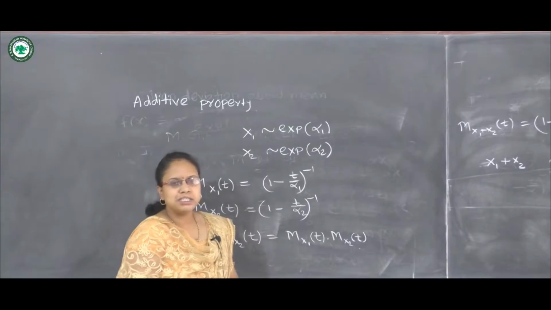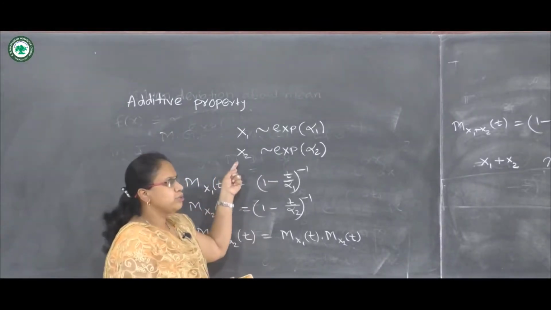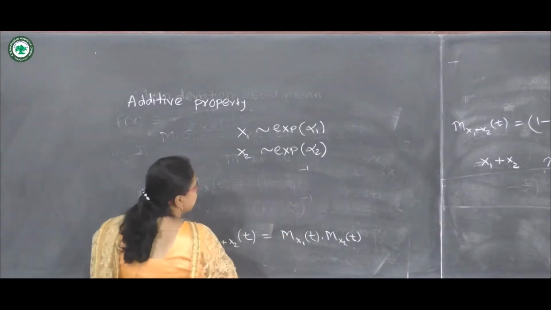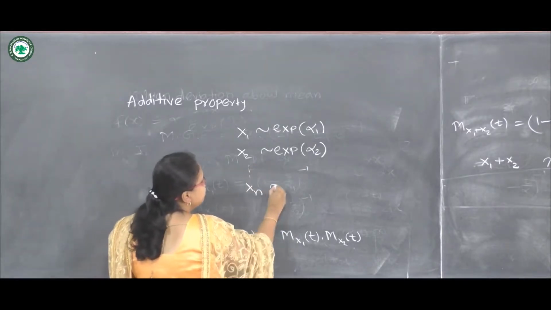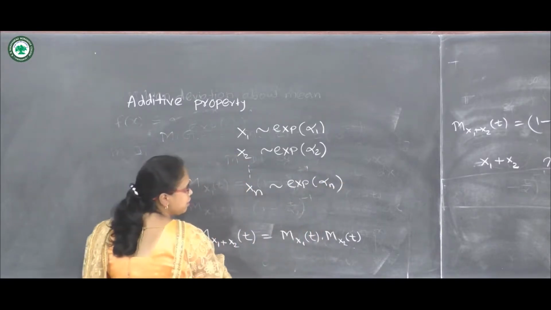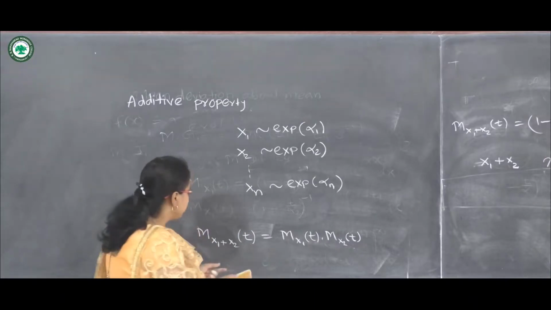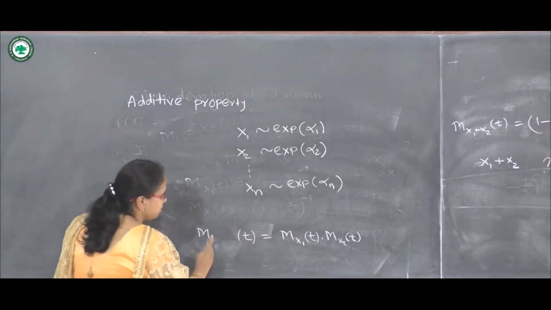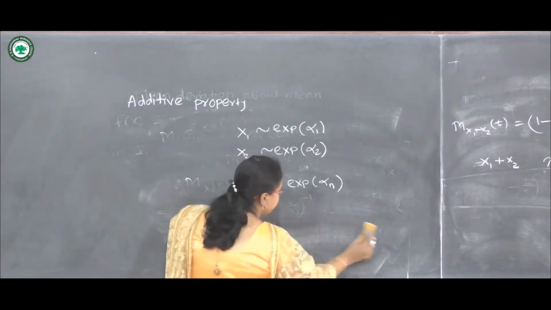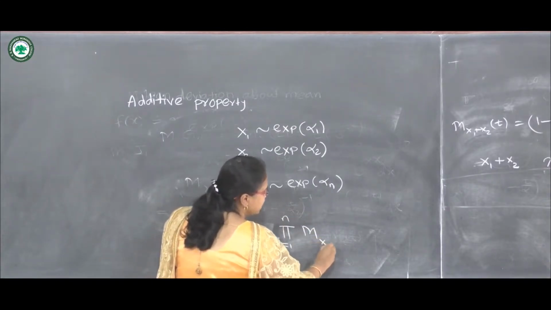We can generalize this property for n variables. Suppose we have x1, x2 and so on up to xn variables, where xn follows exponential distribution with parameter alpha n, meaning there are n variables. Then we can also prove the additive property, using the property that the MGF of the summation of xi equals the product of the MGFs of these xi's.